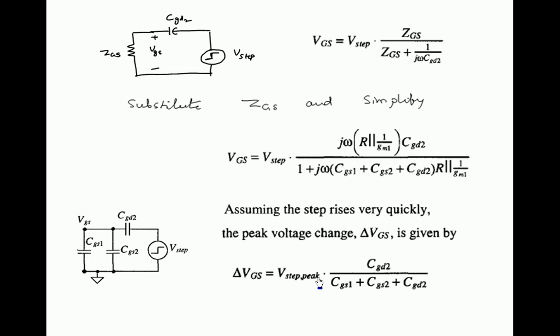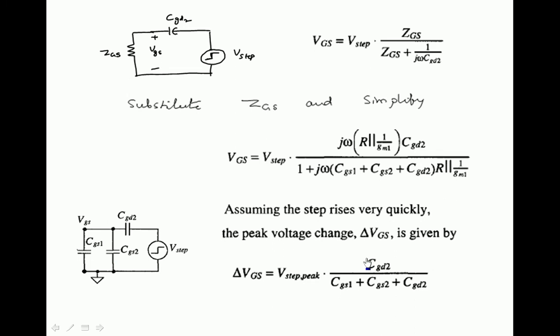2.5 minus of minus 2.5. Otherwise, if the step is increasing from 0 to 2.5, the step peak will become 2.5 only. So it is step peak multiplied by CGD2 divided by total capacitance. Remember that the simple voltage division rule for resistances gives you the corresponding resistor in the expression, whereas whenever capacitors are included, you get the opposite capacitance. Okay, so this is the simple voltage division rule with capacitors.